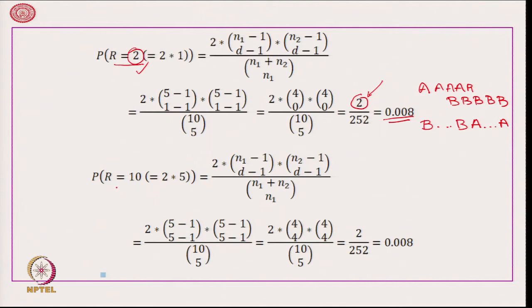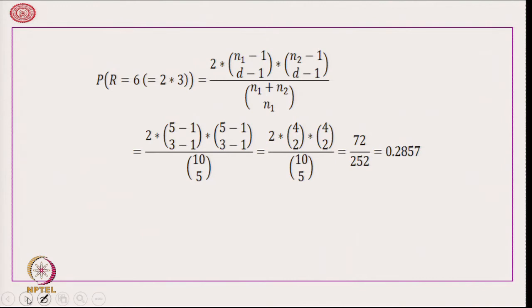In a similar way, probability r is equal to 10 is also coming out to be 2 upon 252 by applying the formula, and here also we can justify the same, that the number of runs is 10 if we get A B up to A B or B A up to B A. So, this formula, whatever it is giving, is correct from practical justification.